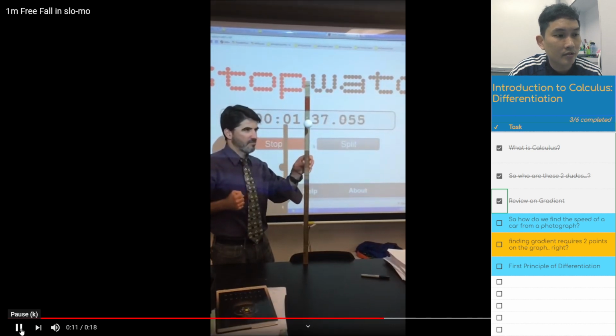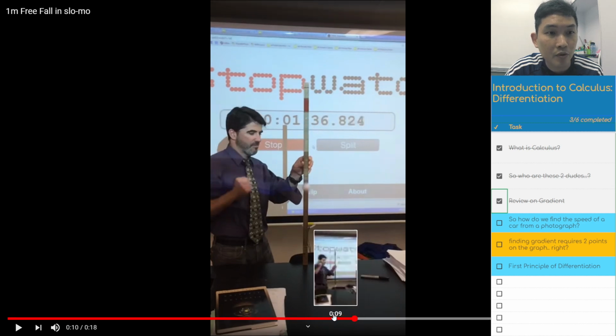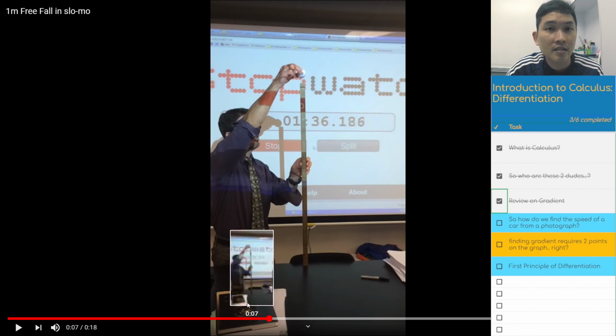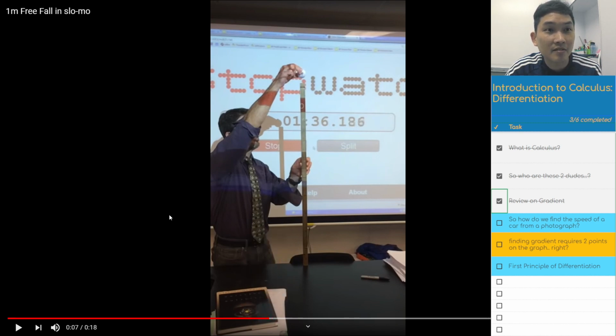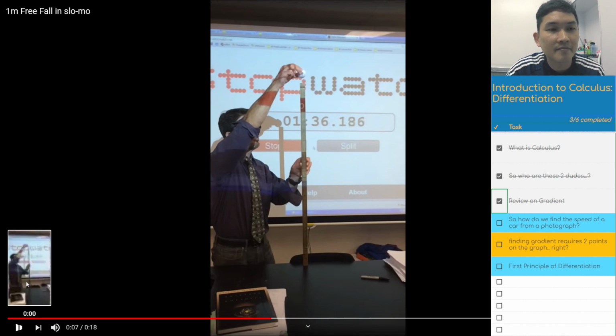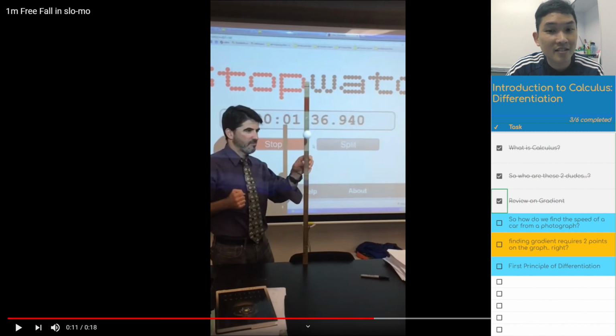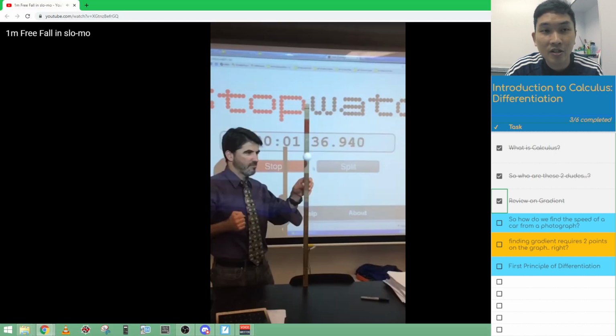There you go. Okay, so I hope you caught that, because the thing that you should be watching out for, let me rewind it again in case you didn't catch it. The thing that you should be watching out for is whether the ball is traveling at a constant speed. You can use the meter rule to help you gauge how far is the distance traveled as the ball drops. Yeah, so hopefully you caught that, and you can see that the speed of the ball is not the same throughout this journey.